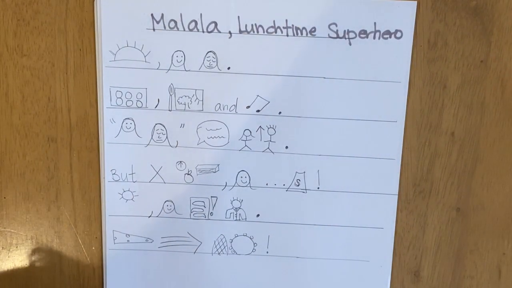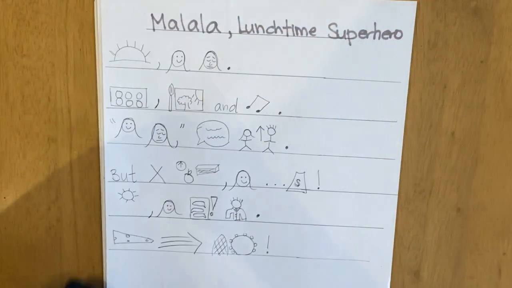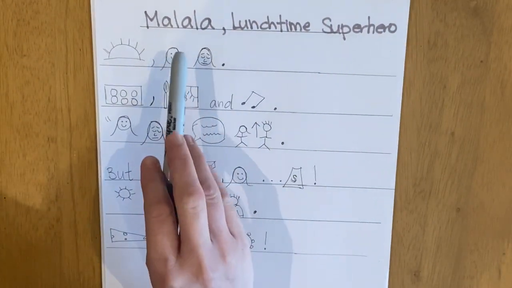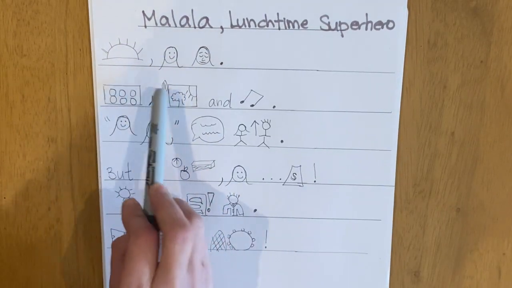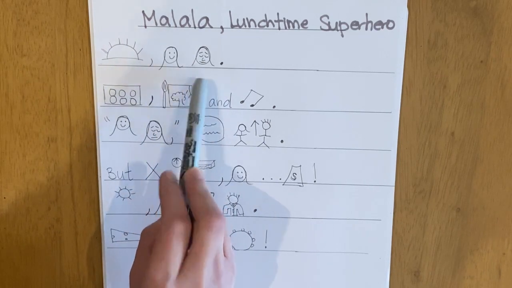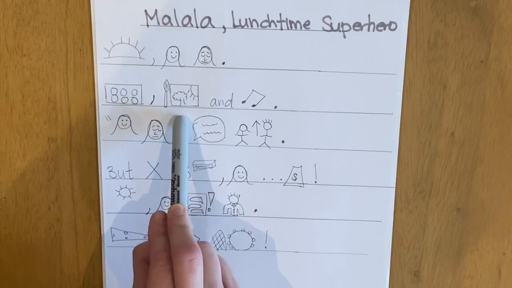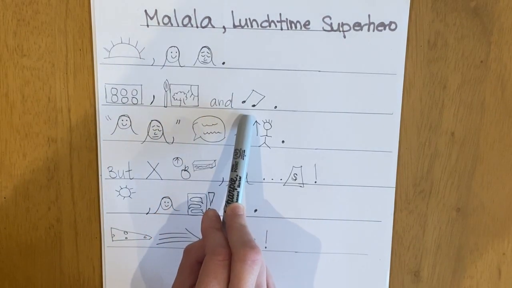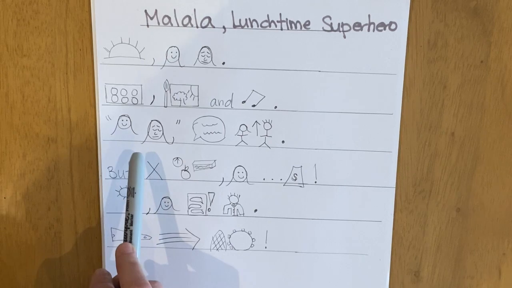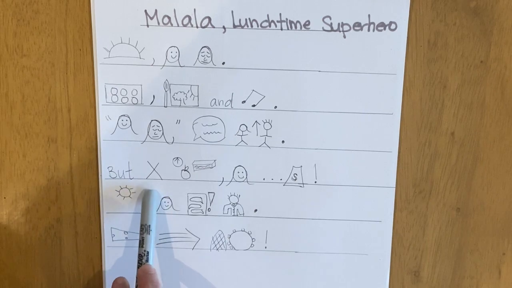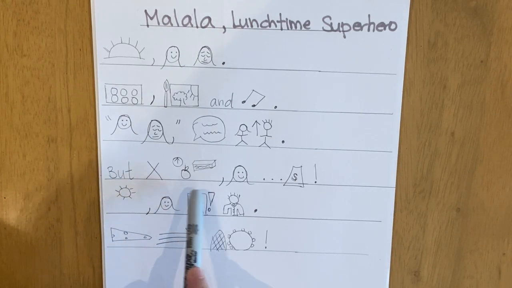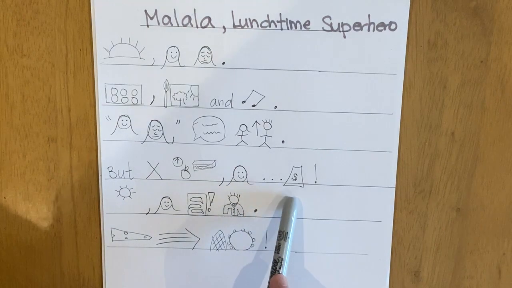The next step is to practice reading your story map over and over and over again until you know it really well. So I'm going to read the one that I've just done with you in the video. Malala, lunchtime superhero. In the morning, Malala is shy. She plays with her Lego, paints pictures, and listens to music. Malala is a shy little thing, say the grown-ups. But they don't know that when it is lunchtime, Malala is a superhero.